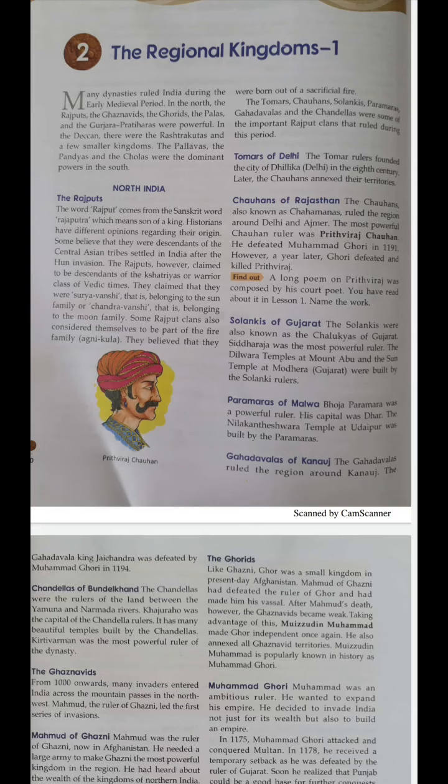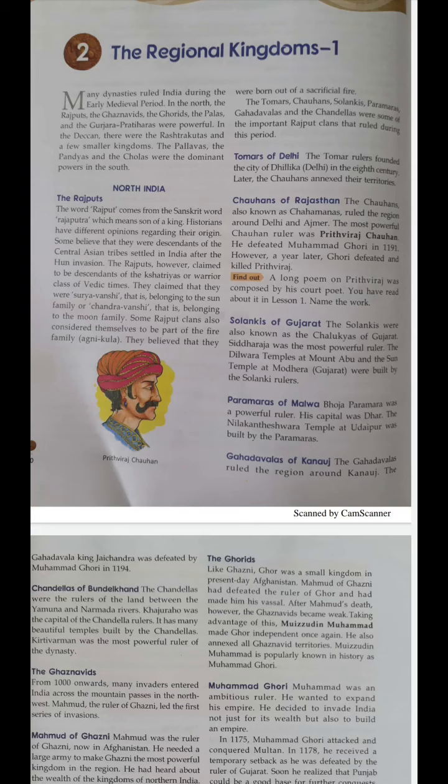Some historians believe that the Rajputs were a part of a Central Asian tribe. However, the Rajputs themselves claimed that they were the descendants of the Kshatriyas.